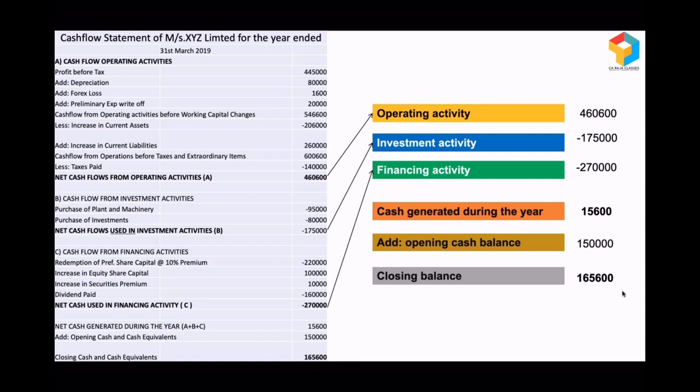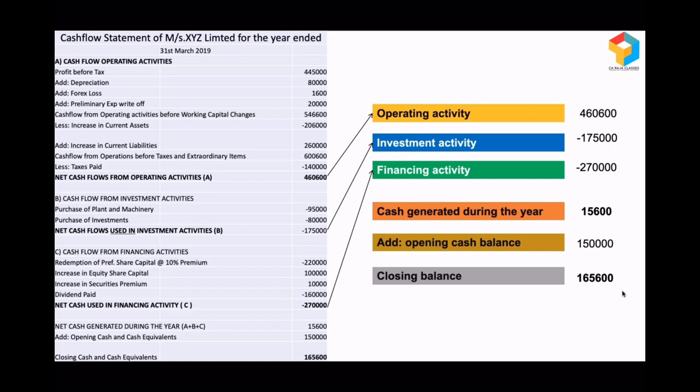But you should also be very cautious, because sometimes businesses will be showing good amount of profits, but cash flows from operating activity will be negative. It's because most of their sales are locked with the customers, or most of the money is locked in the inventories. So because of that, cash flows are not happening, so they'll be struggling. So for a healthy business, what is required is a positive cash flow from operating activity.